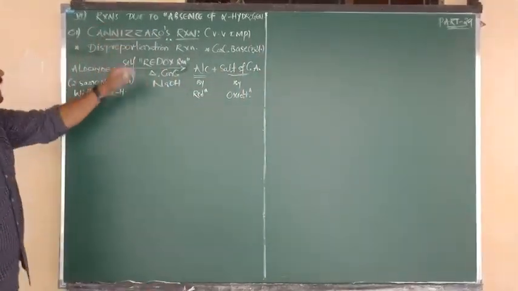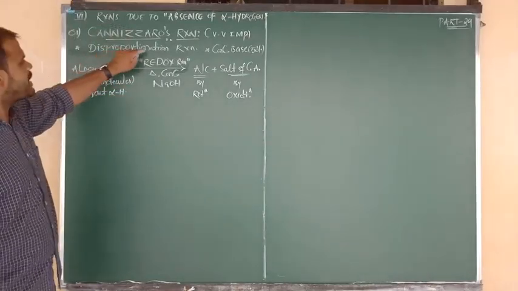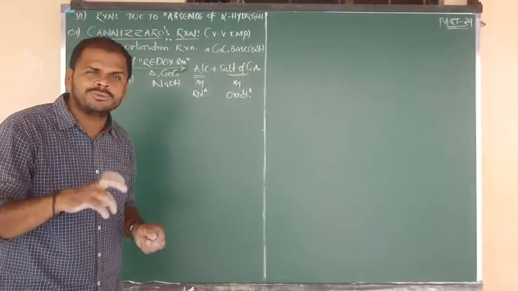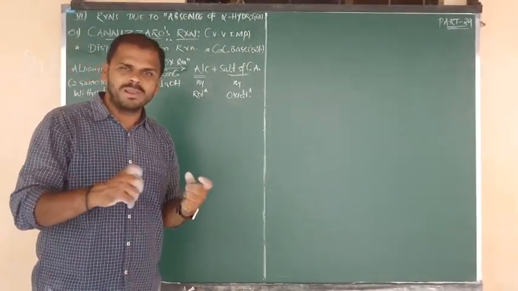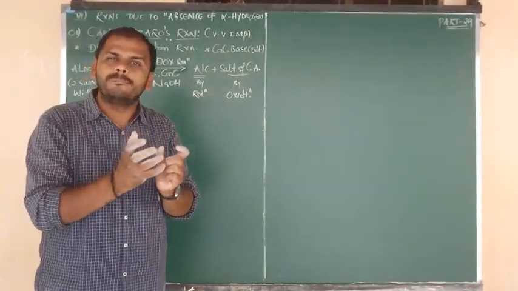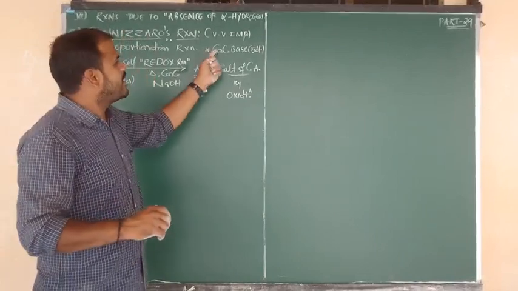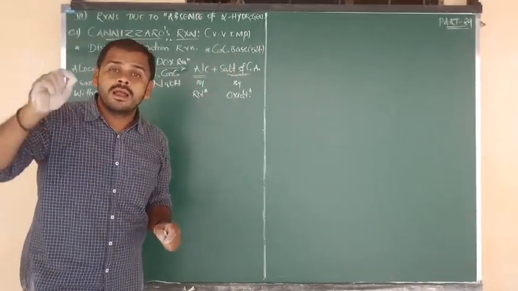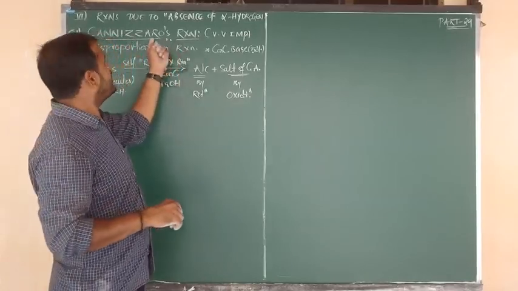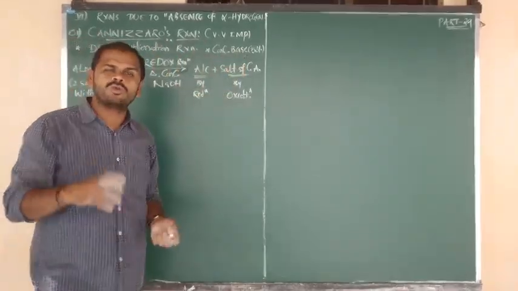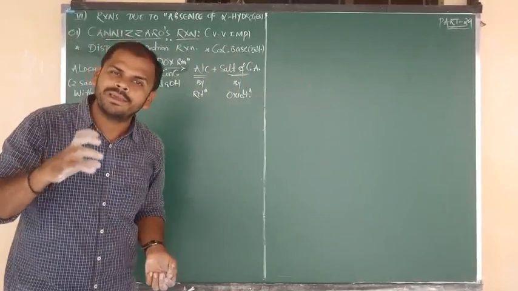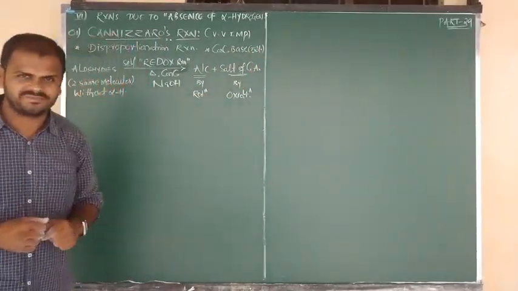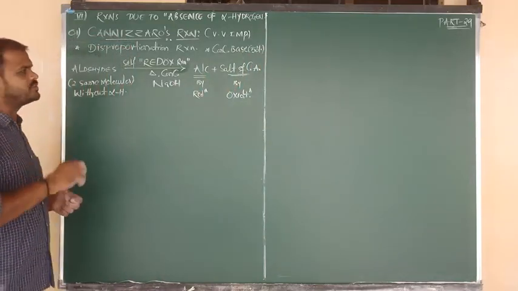So Cannizzaro reaction is nothing but a disproportionation reaction, and this reaction takes place in presence of bases. The base is nothing but concentrated bases. What about aldol and cross aldol? Dilute bases, but here Cannizzaro is carried out in presence of concentrated bases, that is around 50 or more than 50%. These points you have to remember.